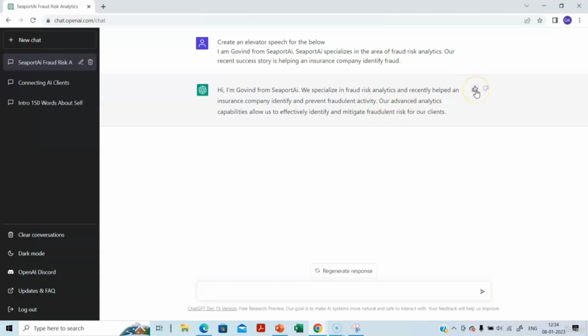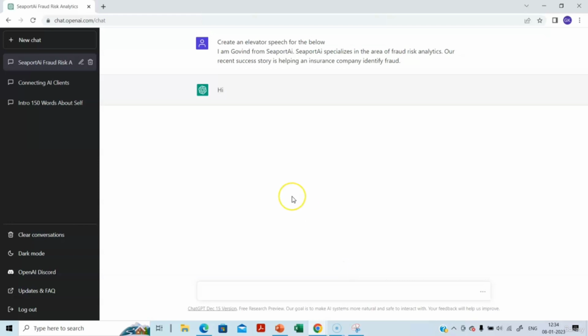You can even indicate whether you are happy or not. So you're giving feedback. Okay, this will help ChatGPT to improvise itself. Let's say if you're not satisfied with this, you can even say regenerate the response. Let's create this.